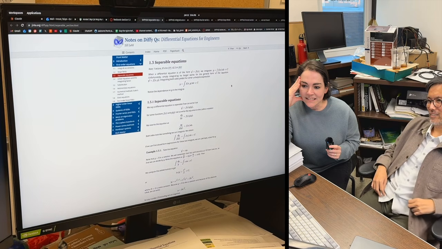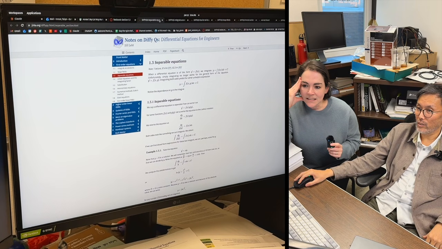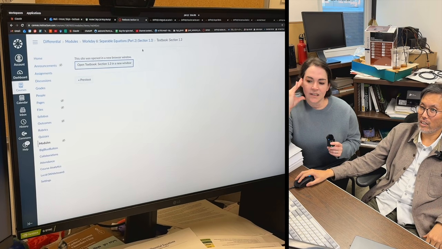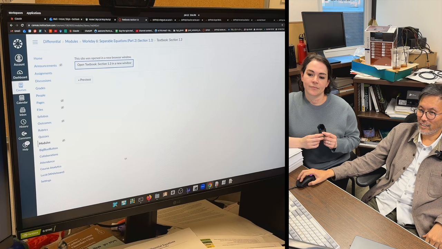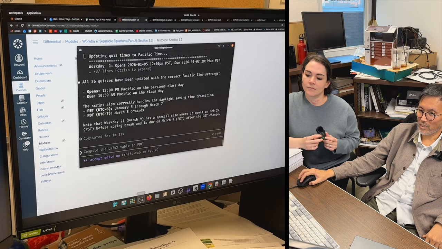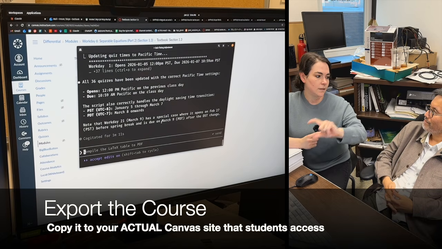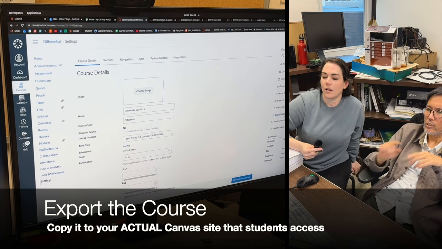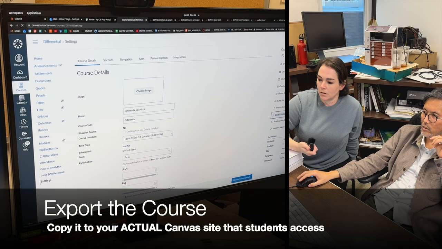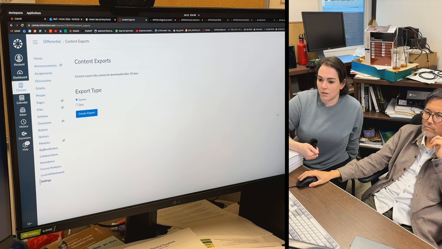So, anyway, this is fabulous. This is a way that you build out your Canvas shell incredibly quickly and super easily with Claude Code. And so you would then export this and import it into your course. You do it from settings, and you can export the course content. Create the export.